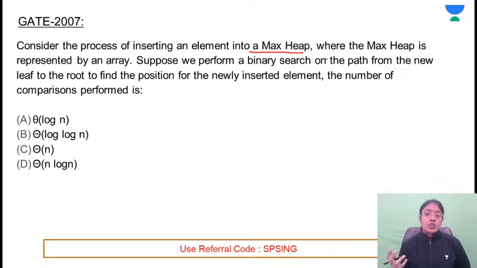By default last position पे आएगा. Maximum time कौन ले रहे? Maximum number of swappings. And we know that max heap is a balanced tree. Balanced tree means number of levels will be log n. To insert one element in a max heap, its complexity is order of log n.